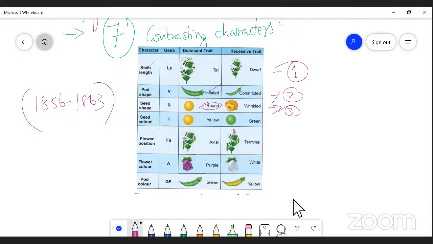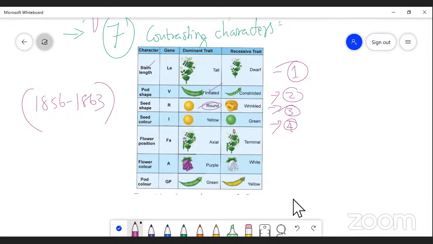round seed. The next one, yellow color of the seed, is a dominant one, and the green color of the seed is determined by a recessive character. So while crossing yellow with green, F1 will be yellow. It is also one of the contrasting characters.